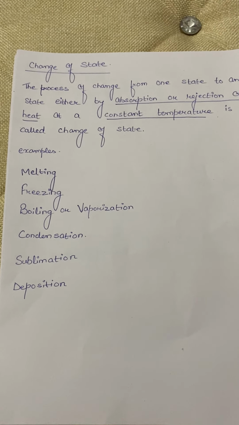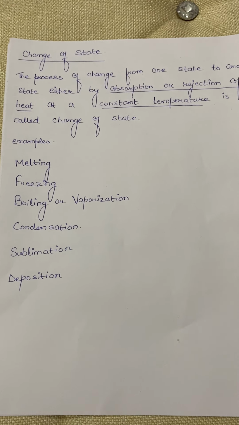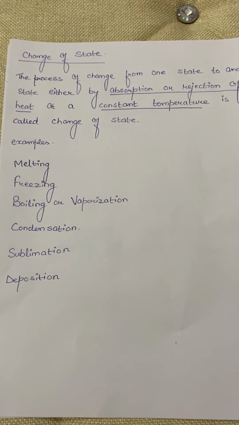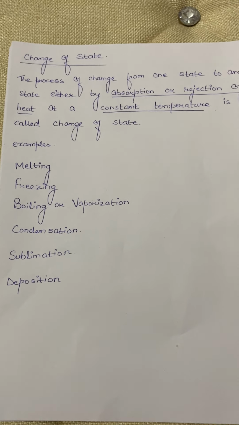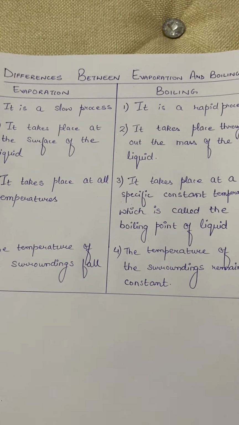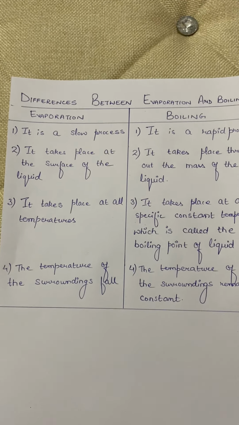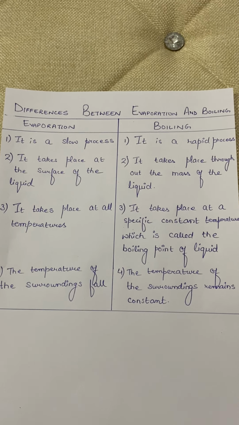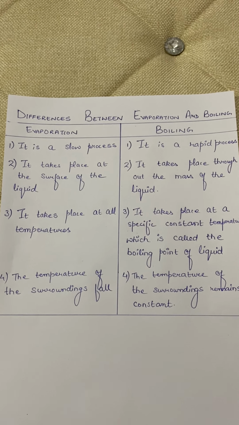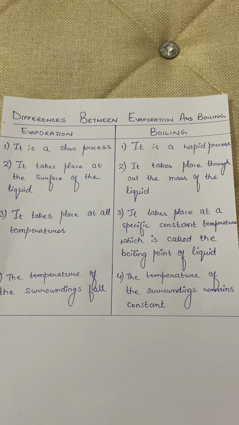Now, often children get confused between vaporization and evaporation. But actually, both the processes are completely different. For example, now let us take up the differences between evaporation and boiling. The first difference: evaporation is a slow process, whereas boiling is a rapid process.